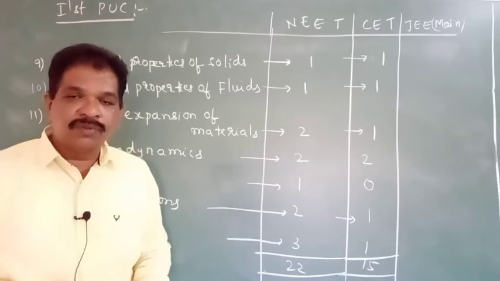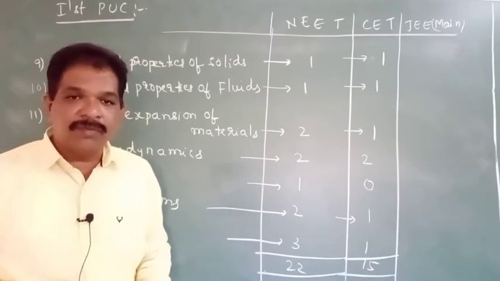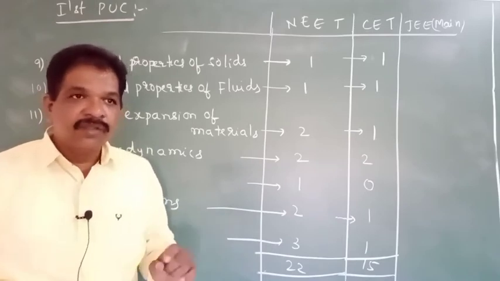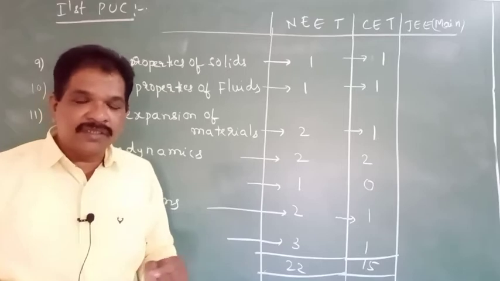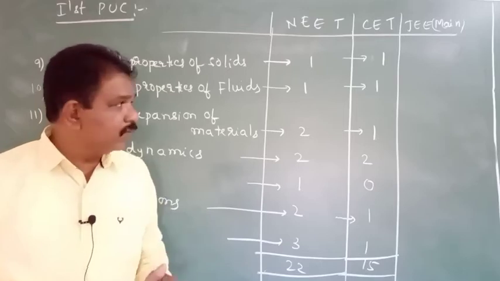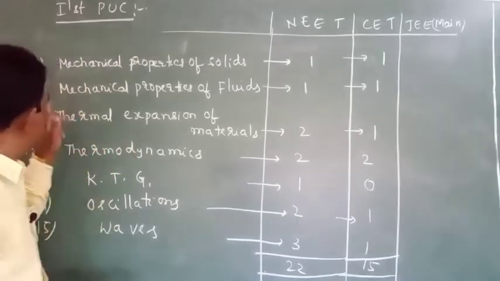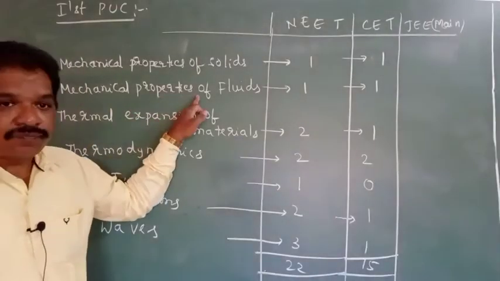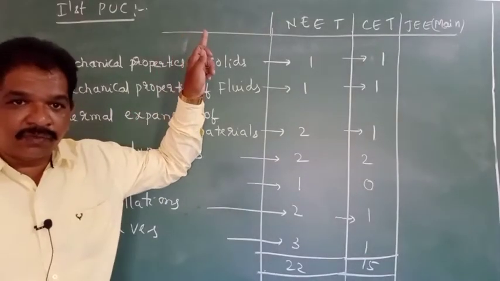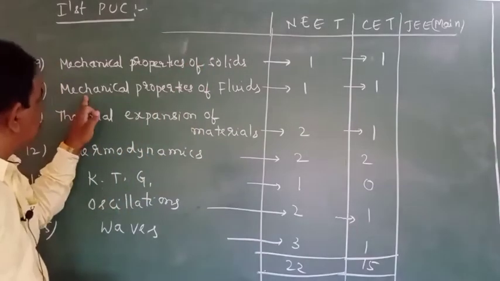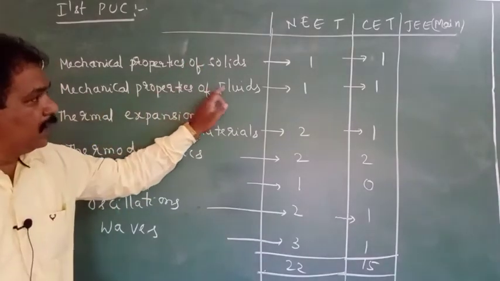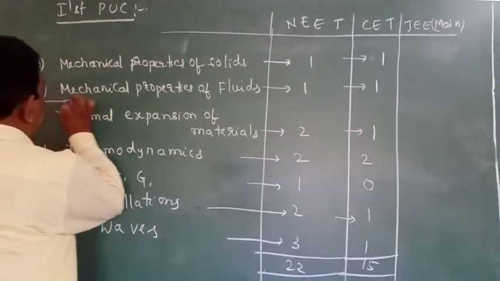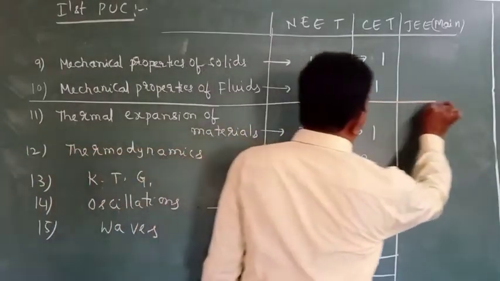Total chapters in both first PU and second PU will be 29 chapters. That's why they randomly change the chapters. The first 10 lessons, starting from the physical world up to mechanical properties of fluids, we can consider as mechanics.